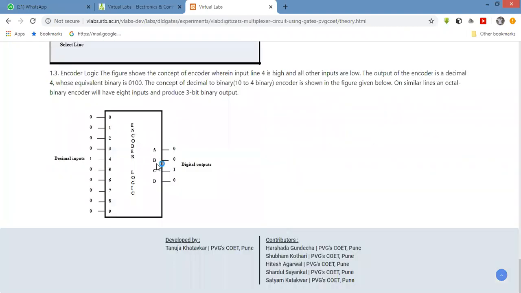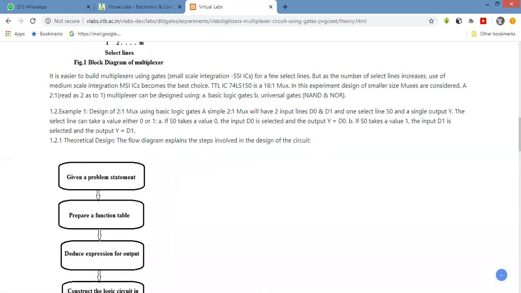In the encoder and decoder, select lines are used to convert into the output. This is the difference between a multiplexer and an encoder. Both are the same, with the only difference being in the select lines.